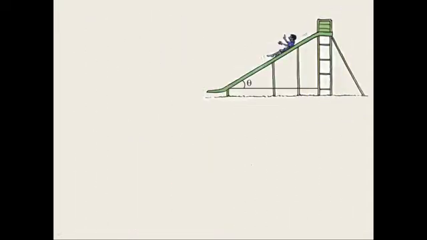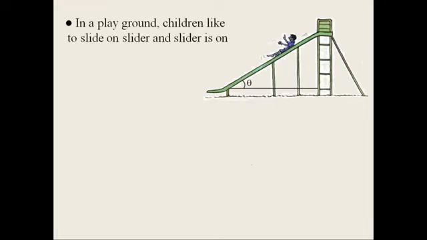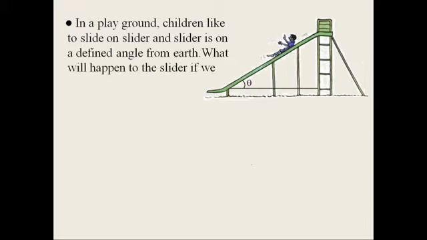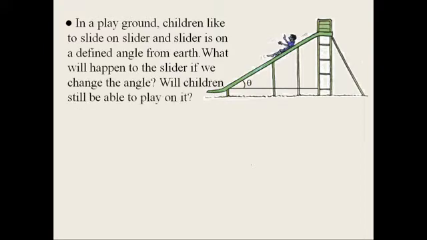Now one more situation. In a playground, children like to slide on a slider, and the slider is at a defined angle from the earth. What will happen to the slider? If we change the angle, will children still be able to play on it? Check it now once.